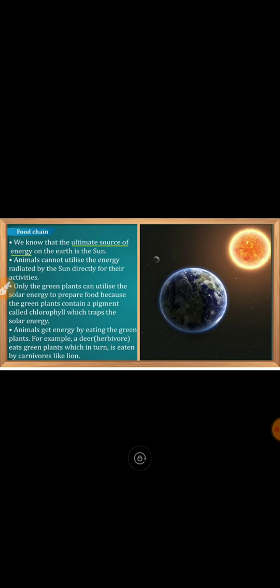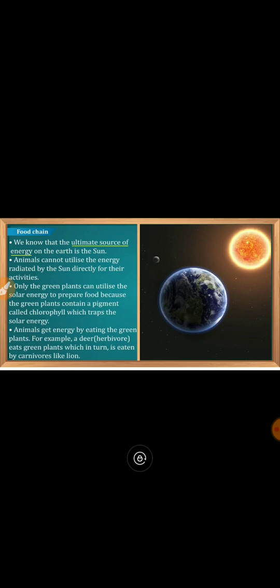We eat that plant part, whether it is stem, root, leaf, whatever is edible for us, and we get the energy. So the sun's energy is now transferred to us. Alright, when we die, what will happen? Our energy will get transferred to whosoever will feed on our body, whether it is bacteria, fungi, or vulture, jackal, etc.